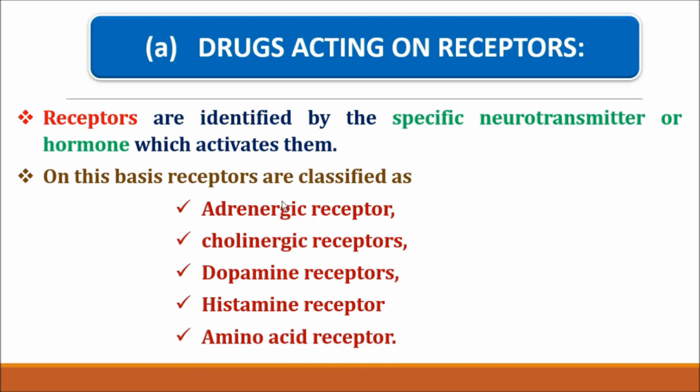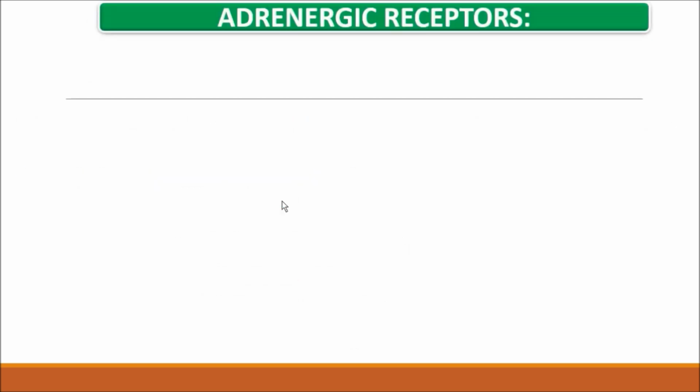Receptors are identified by specific neurotransmitters or hormones. Here the receptors are classified as adrenergic receptor, cholinergic receptor, dopamine receptor, histamine receptor, and amino acid receptor. Now today's topic is about adrenergic receptors.